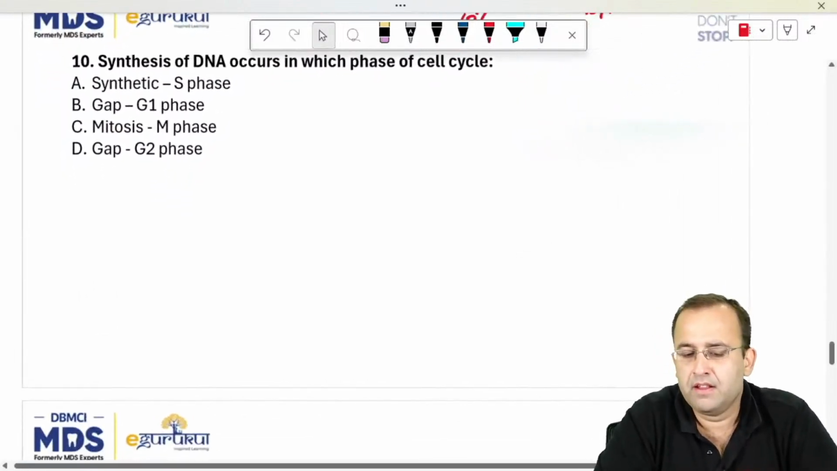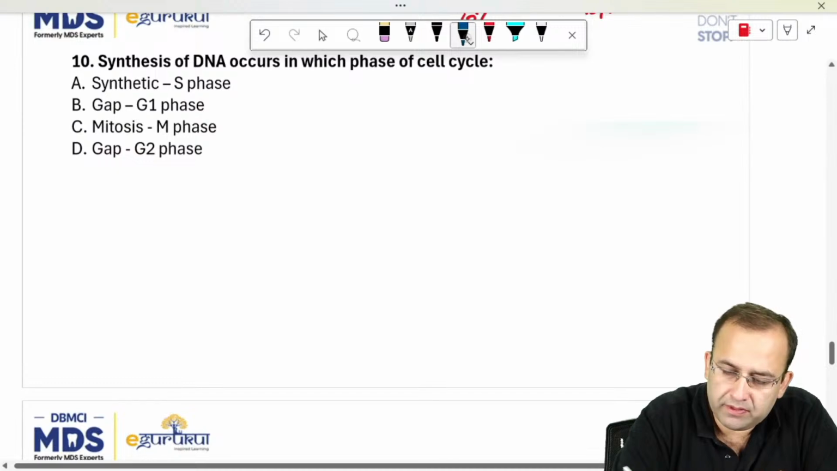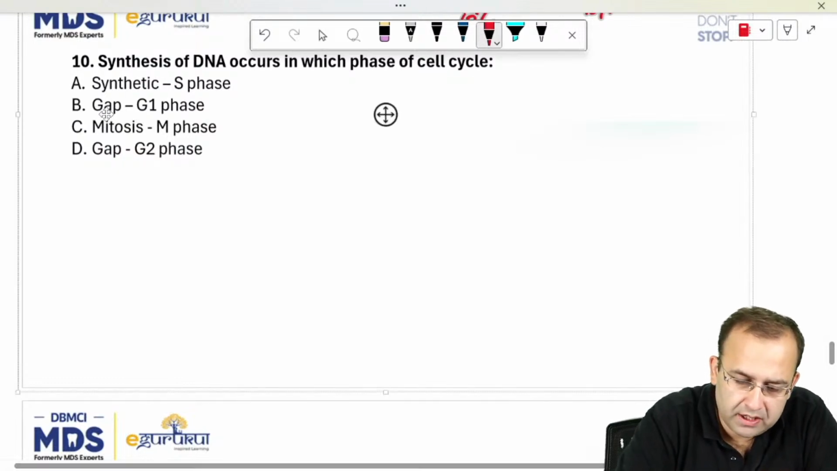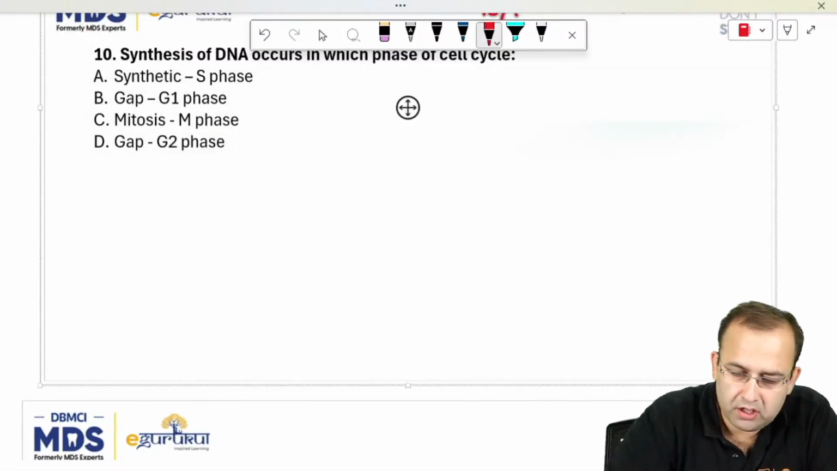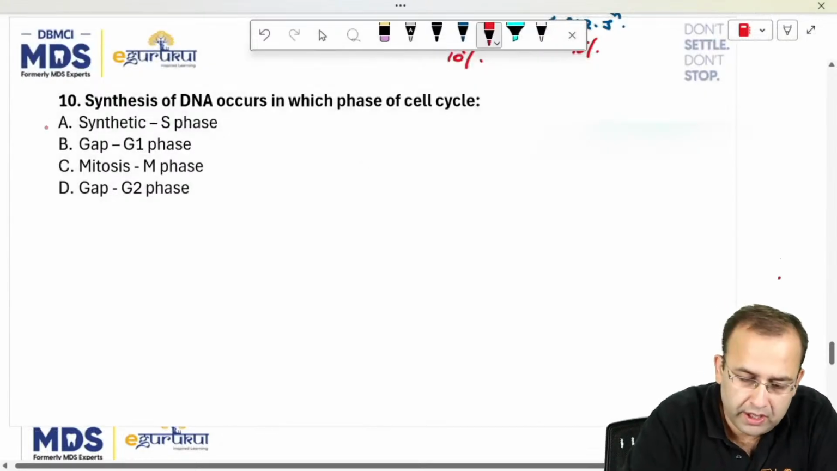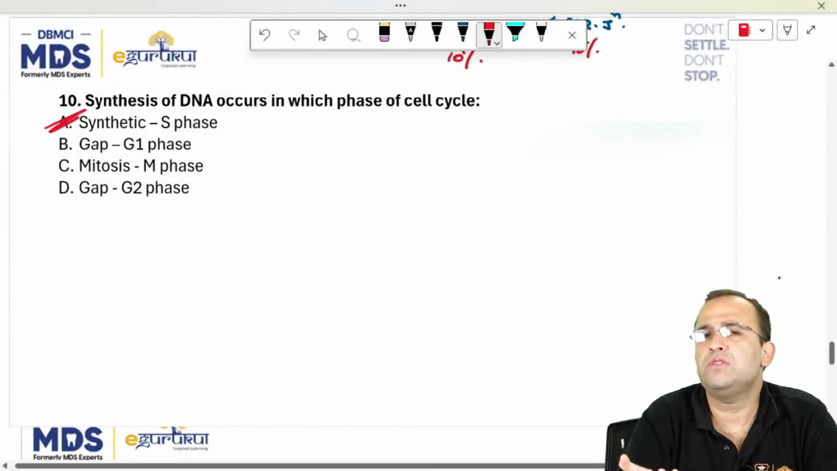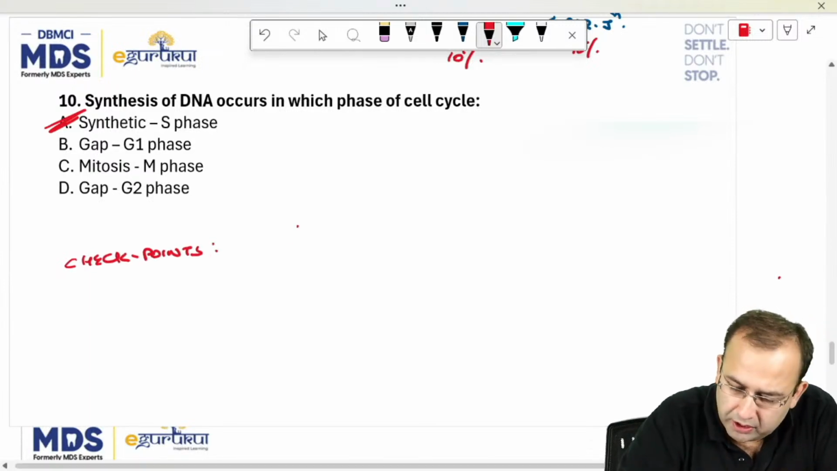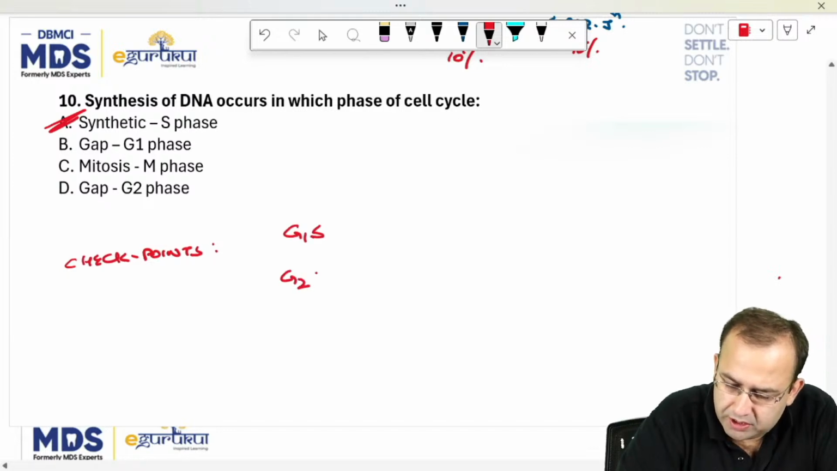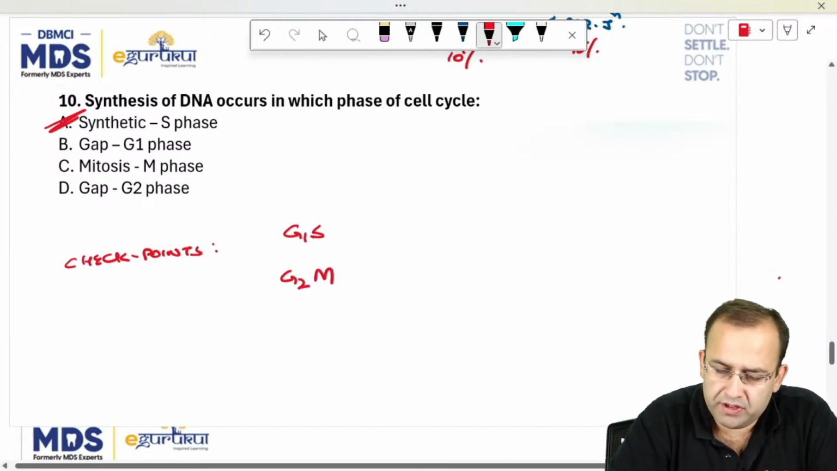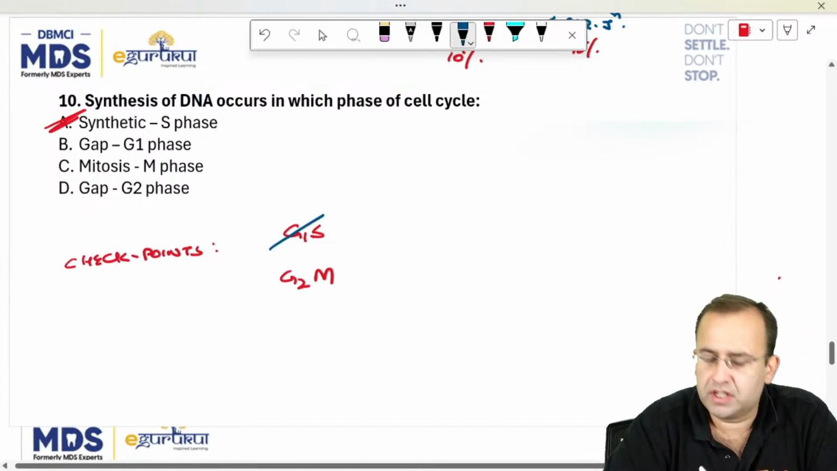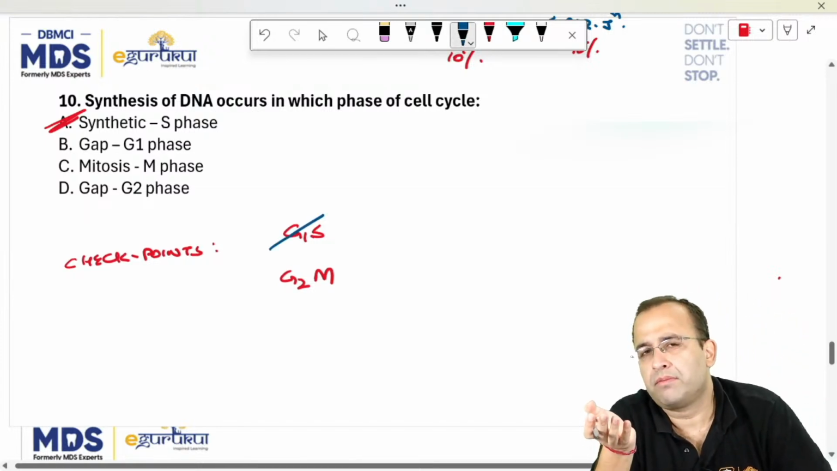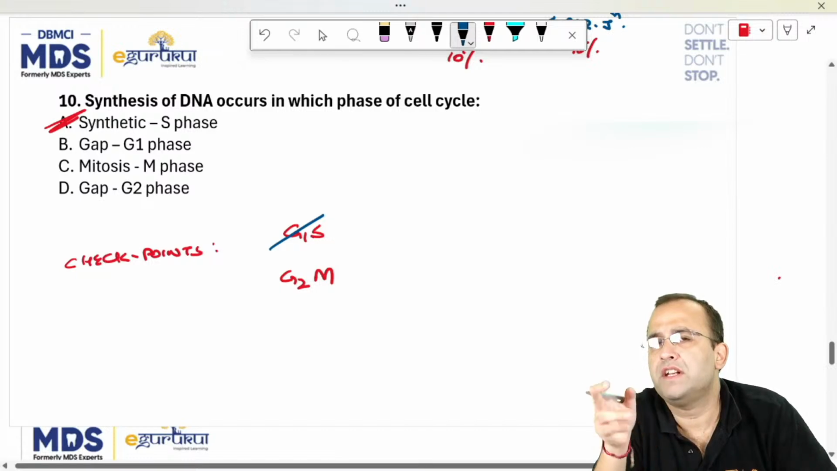Next question. Synthesis of DNA is seen in S phase, the synthetic phase. Which are the two cell cycle checkpoints? Again, when we were doing neoplasia cell cycle, I was so particular that we have to know cell cycle. There are two checkpoints, G1S and G2M. Which is the main cell cycle checkpoint? G1S, that is end of G1. There are 5 phases: G0, G1, S, G2, M.